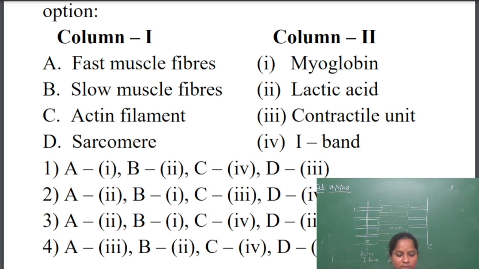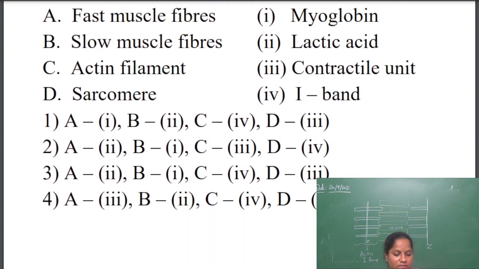So the answer will be the third option. A2 lactic acid, B1, C4 and D3. So the answer is the third one.